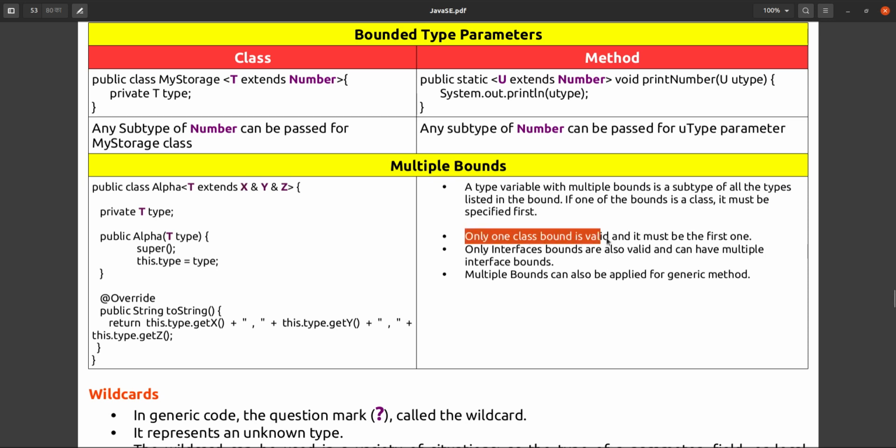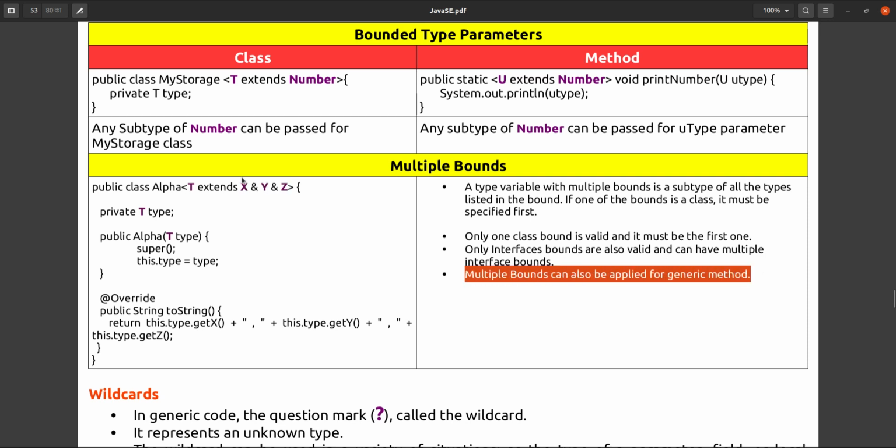Only interface bounds are also valid, meaning all of these can be interfaces, no issue, but they all cannot be classes, because multiple inheritance is not possible, as you already know. One class is allowed and that class must be the first one only. Only interface bounds are also valid and can have multiple interface bounds. Multiple bounds can also be applied for a generic method. Methods you can use in the same way.